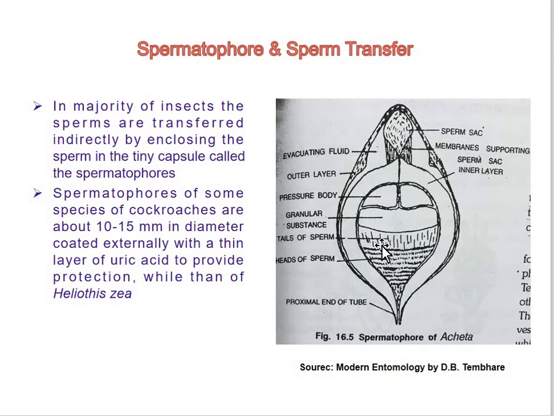Now here you can see the tails of the sperm and here the head of the sperm. So at this region the sperm show the head region and here the tail region, which means they are in a downward condition. The heads are directed here and here you can see the tails. Now, the proximal end of the tube. So this is the proximal end and this is the distal end of such a spermatophore.